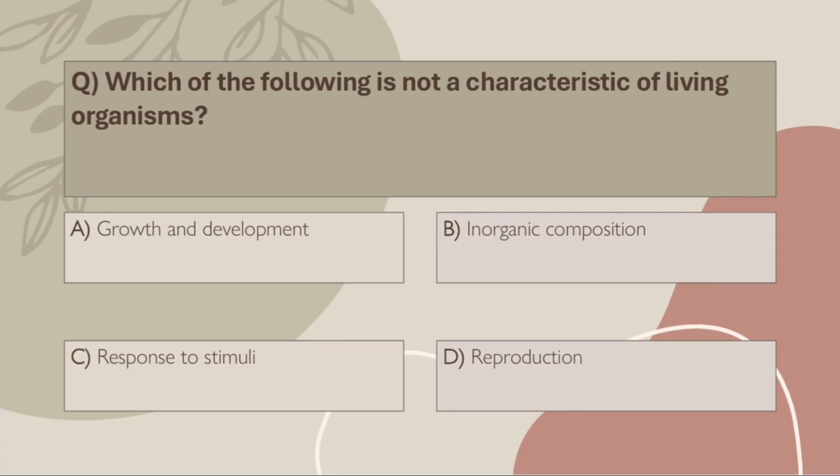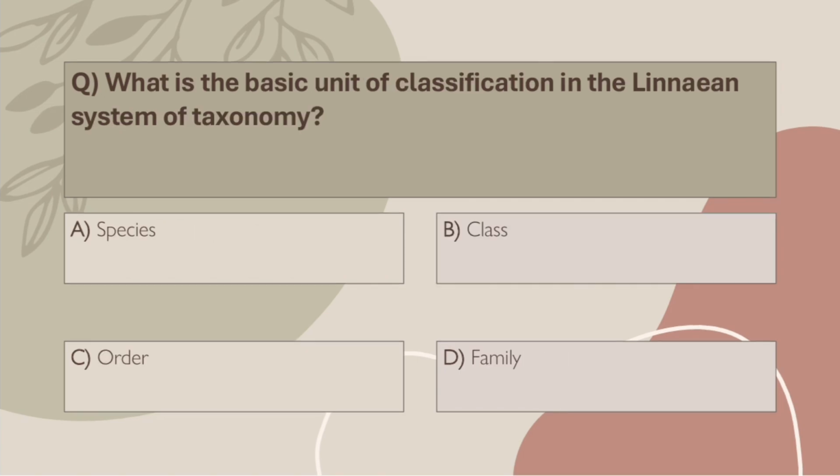Q13. Which of the following is not a characteristic of living organisms? A. Growth and development. B. Inorganic composition. C. Response to stimuli. D. Reproduction. Correct answer, inorganic composition. Living beings are made mostly of organic compounds, carbon-based. Inorganic nature is non-living.